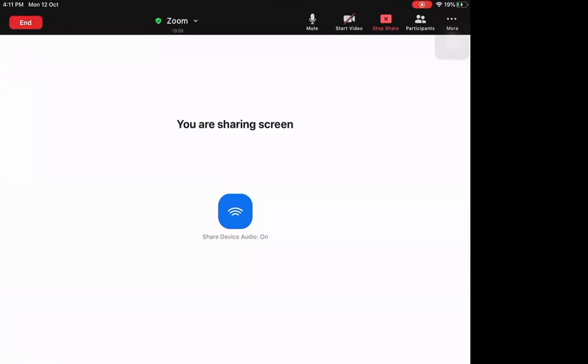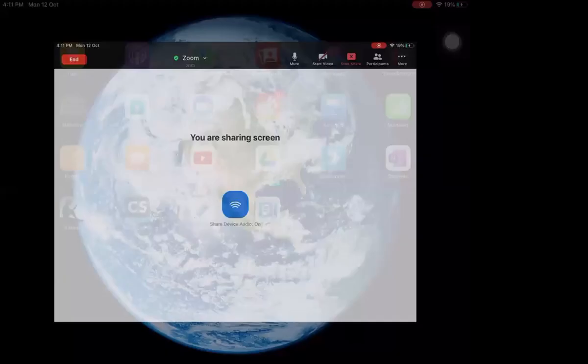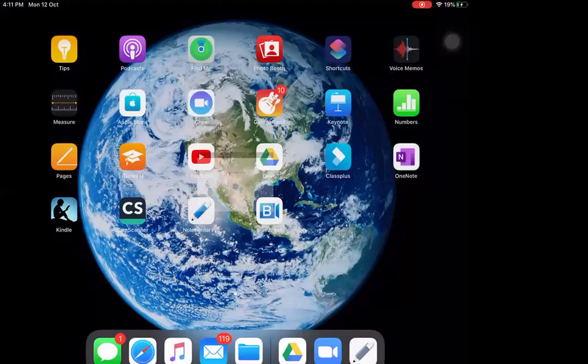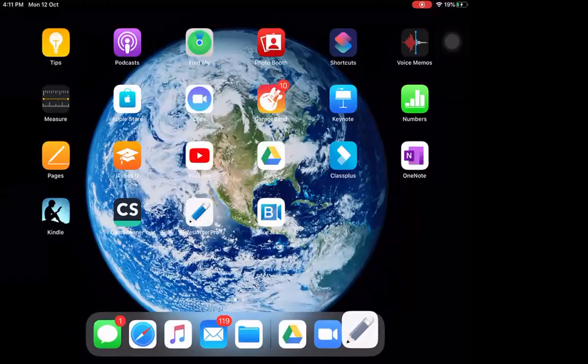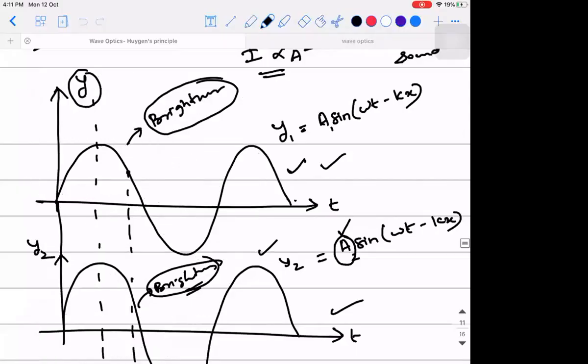Now observe. See, listen. Whatever I explained so far is only the principle of superposition. For the principle of superposition to happen, the minimum number of sources required is how many? Two. Two sources, two or more.